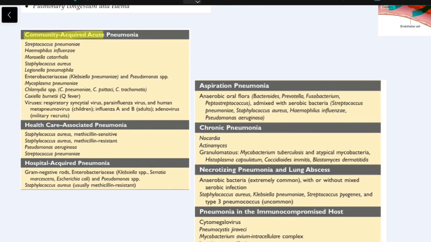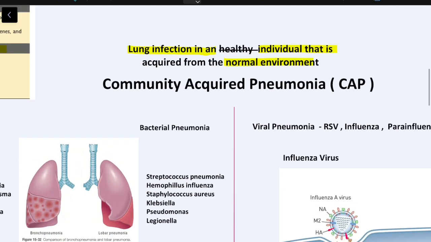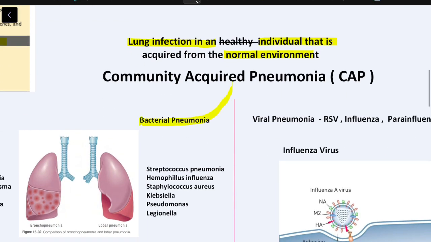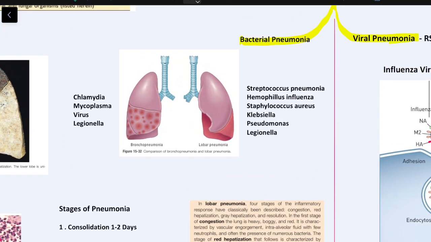So this is the classification of pneumonia syndromes. We have community acquired pneumonia, healthcare associated pneumonia, hospital acquired pneumonia, aspiration pneumonia, chronic pneumonia, necrotizing pneumonia, and pneumonia in immunocompromised host. Community acquired pneumonia is a lung infection in an individual that is acquired from the normal environment. In it, we have two categories. One is of bacterial origin, the other is of viral origin.